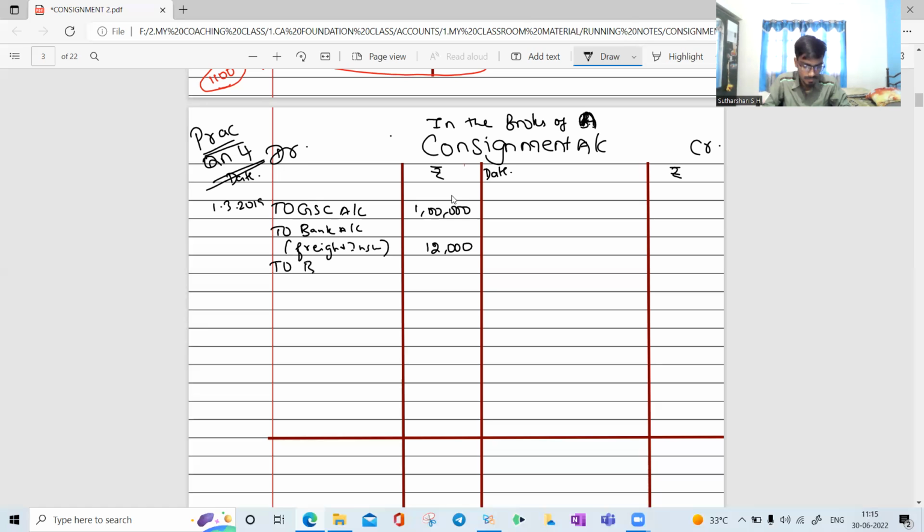To B's account. What are the expenses? Clearance and delivery is 3,000. Selling is how much? 2,000. Then commission is how much? 5% on gross sales.